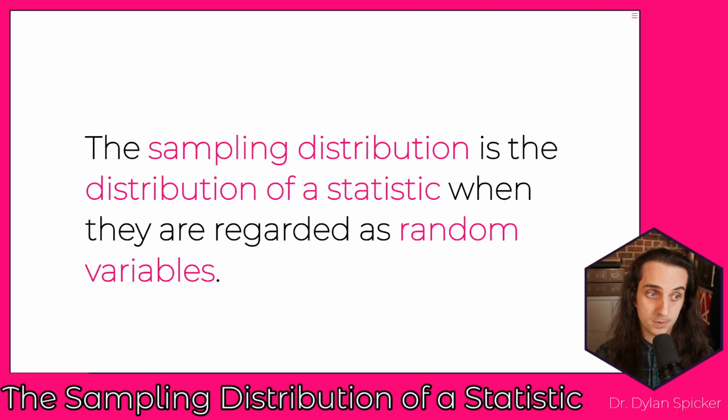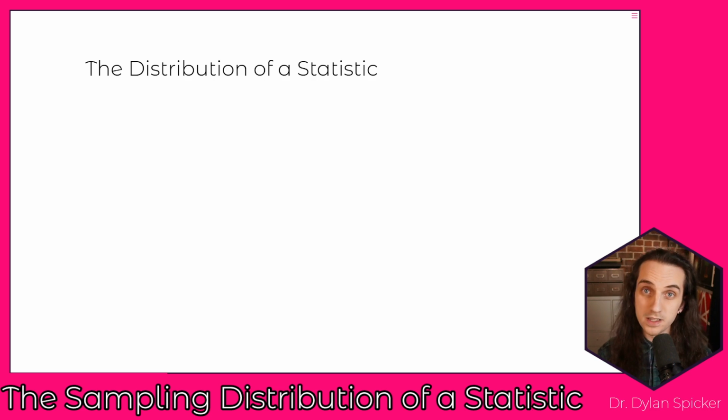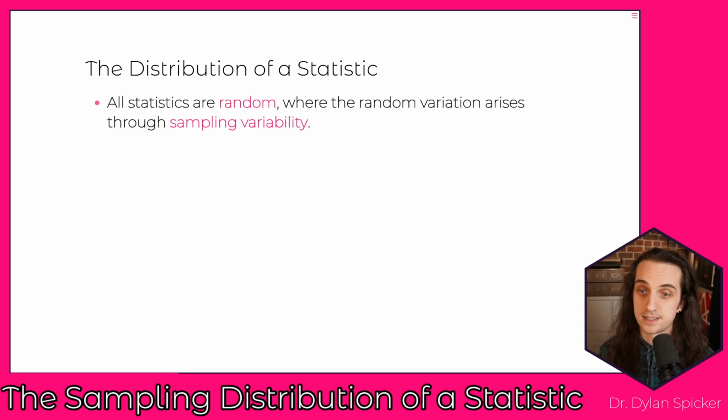So the sampling distribution is the distribution of a statistic when they are regarded as random variables. If we think about our statistic as being a process or a mathematical function, those are always random. And when we think about the randomness of those statistics, the distribution that characterizes that randomness is referred to as the sampling distribution. So, the distribution of a statistic.